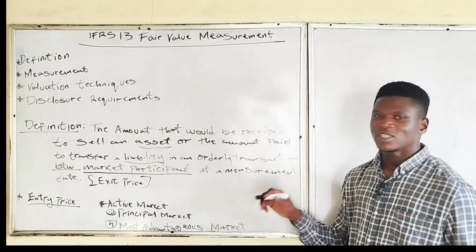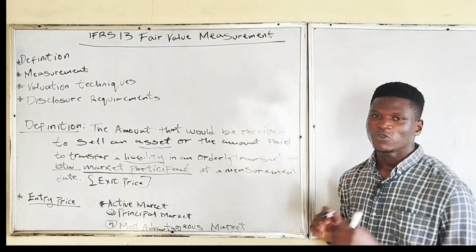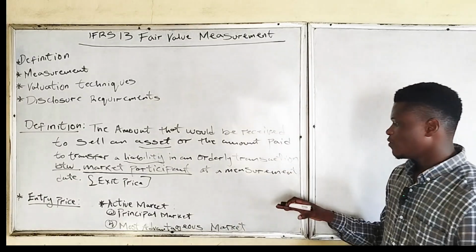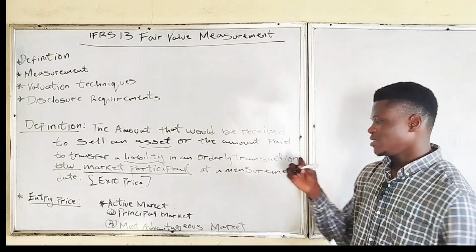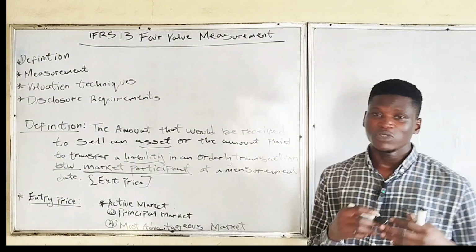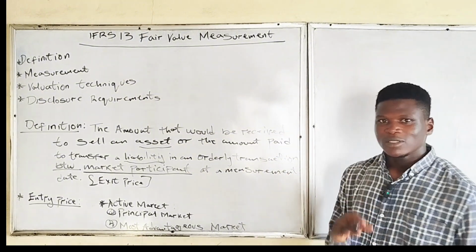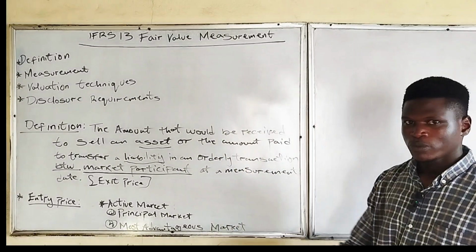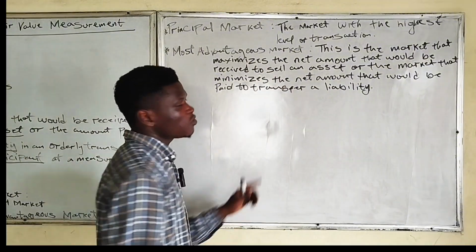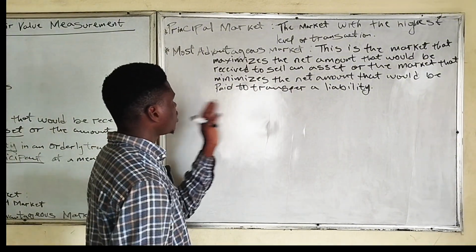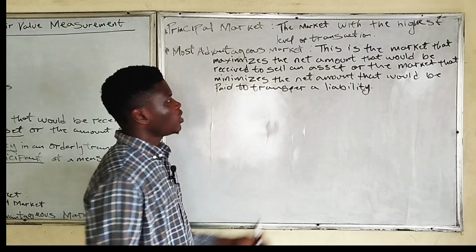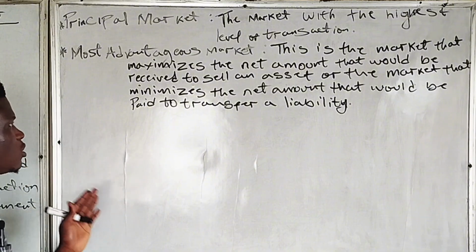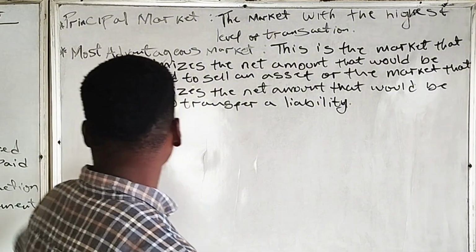The principal market again is the market where the highest volume of transactions takes place, while the most advantageous market is the market which maximizes the net amount that will be received to sell an asset, or minimizes the amount that will be paid to transfer a liability. So that's for the two types of market.